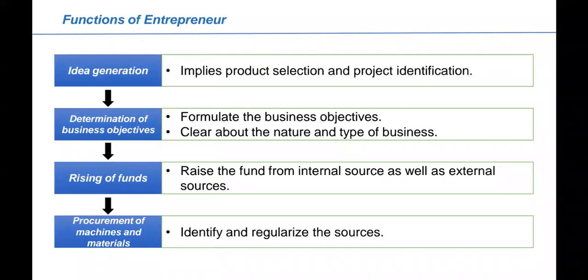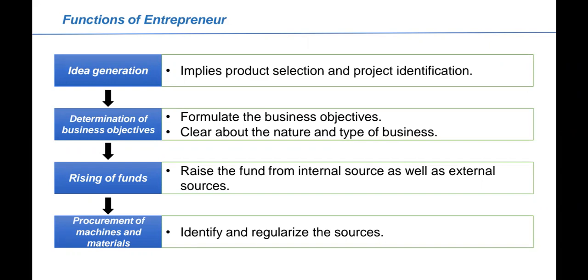First is idea generation. When there is idea generation, an entrepreneur's function implies product selection and project identification. During the first phase of the business, where idea generation has happened, the entrepreneur has thought of some idea. So his functions are like, he implies product selection. He has to select a product, in which particular product he is going to do the business. And then project identification. After selecting a product, what kind of project he will be doing business in, that will be identified by the entrepreneur, right? So that is called project identification.